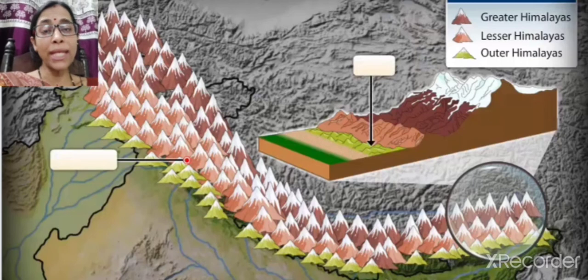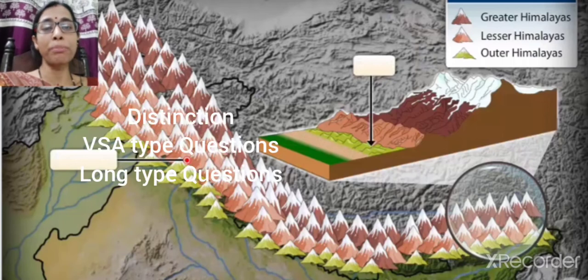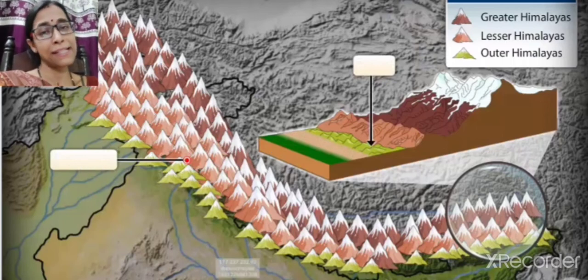So these three are very important, everybody must learn, and they may come as features or distinctions, or maybe for one more question. This is very important. So dear children, learn the text and try to remember.